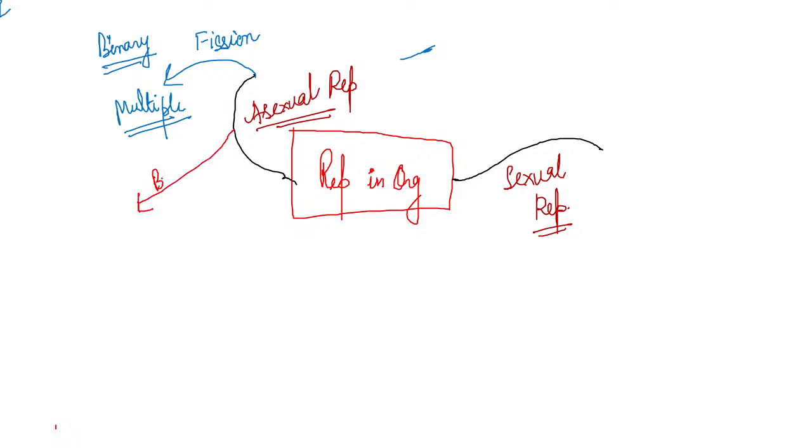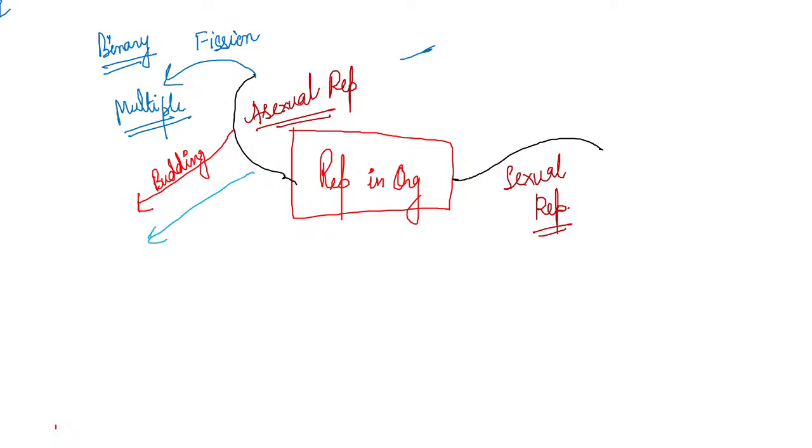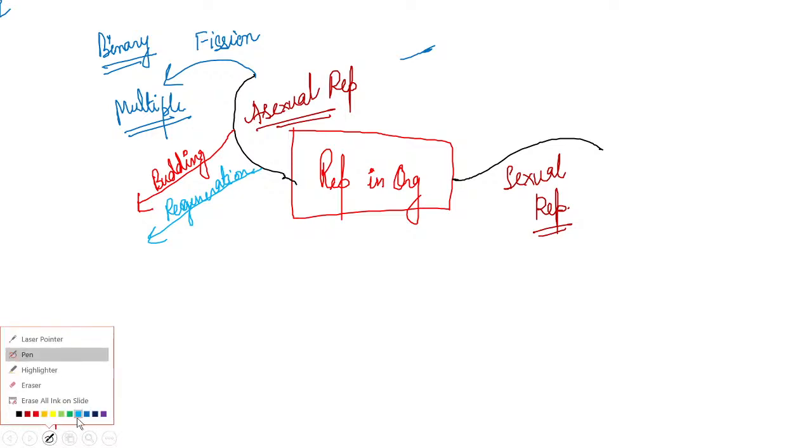The second asexual reproduction is budding. We'll talk about all of these in detail, but now we are just studying all the types of asexual and sexual reproduction. Then comes regeneration. After regeneration, we get the formation of spores.